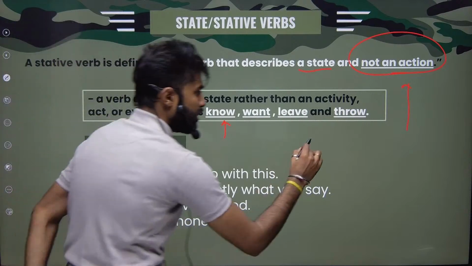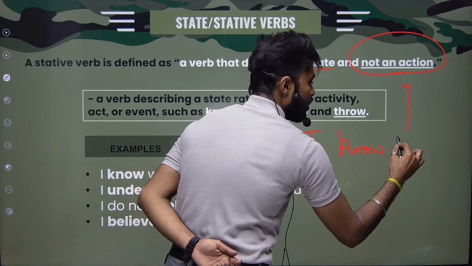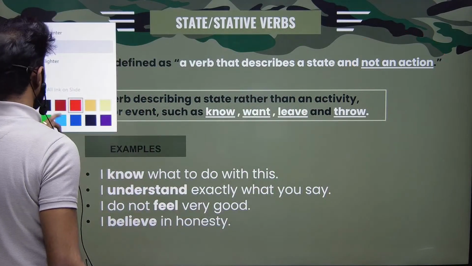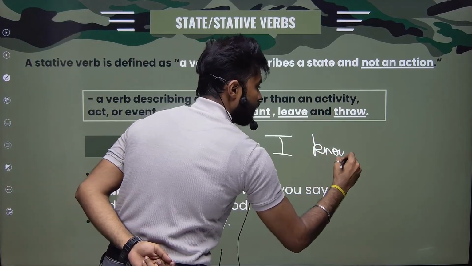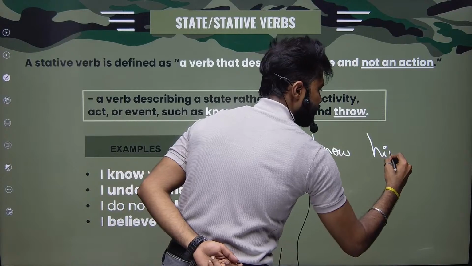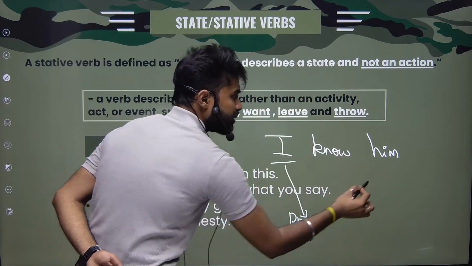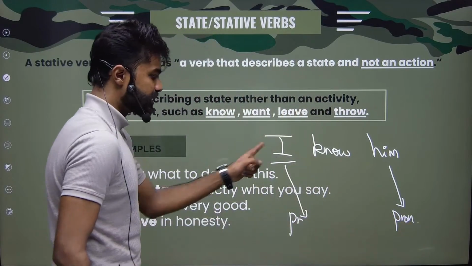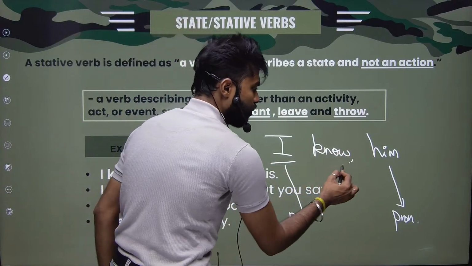For example, if I'm saying, I know him. See, I know him. Here, first, what is this I? Pronoun. Him, again a pronoun. What kind of pronouns are these? First person singular pronoun, third person singular pronoun. What is this know?